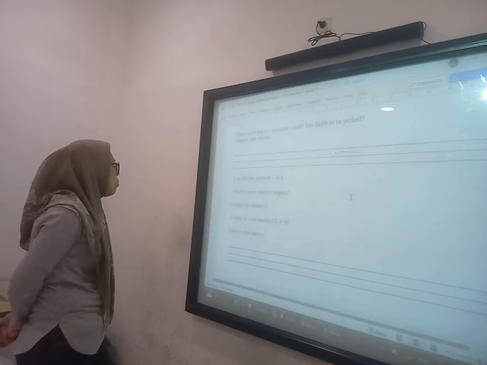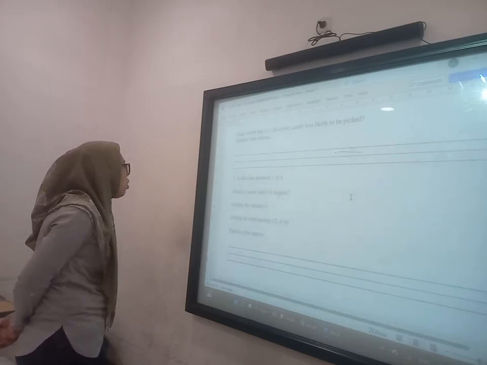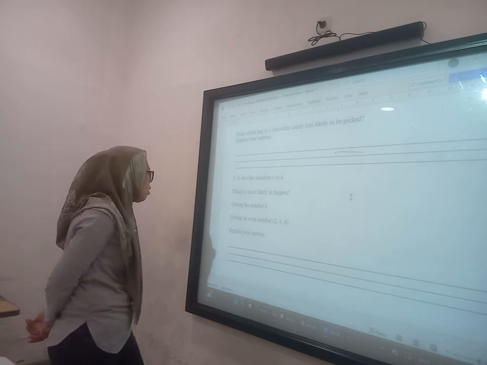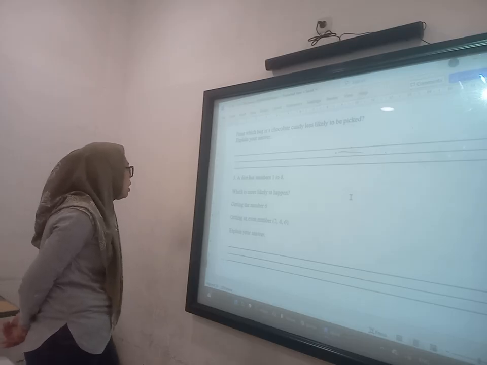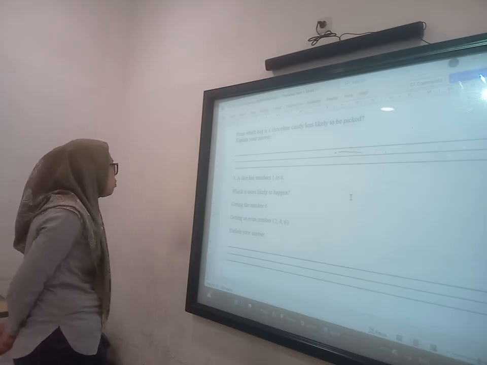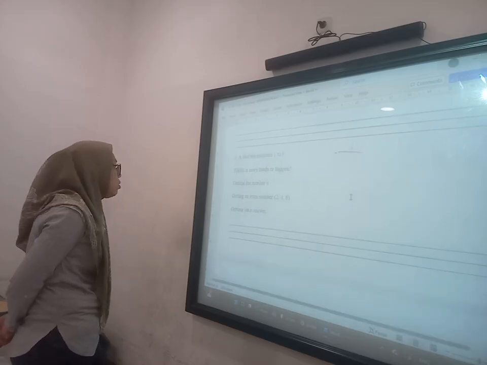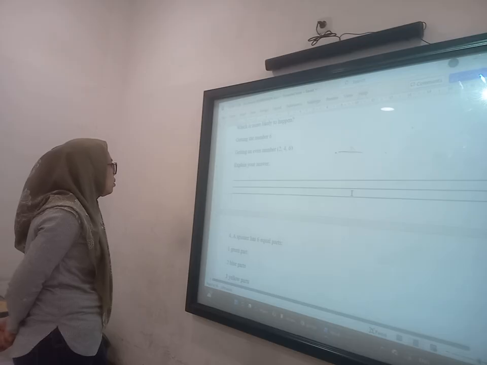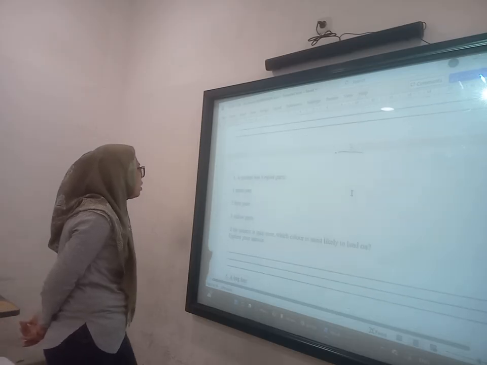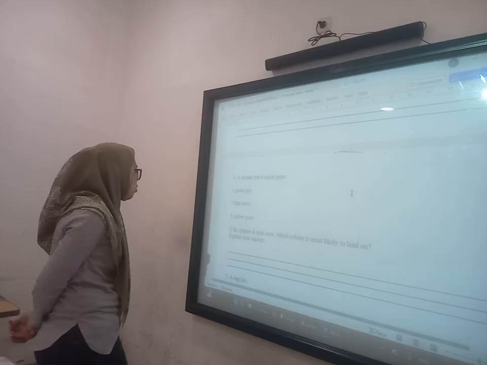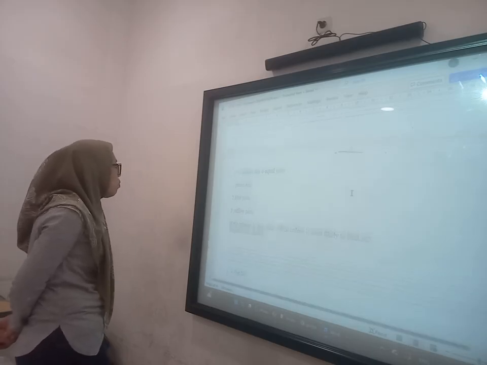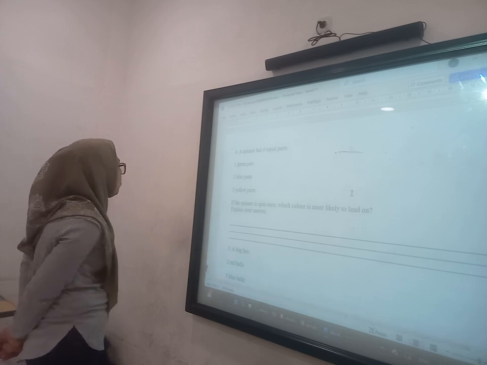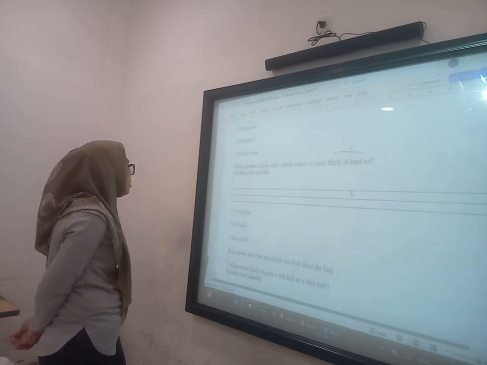A dice has numbers 1 to 6. Which is more likely to happen, getting the number 6 or getting an even number: 2, 4, 6? Explain your answer. So getting an even number, 2, 4, 6, is more likely to happen because there are more of them than just getting the number 6. Yes. A spinner has 6 equal parts: 1 green part, 2 blue parts, and 3 yellow parts. If the spinner is spun once, which color is most likely to land on? The answer is the 3 yellow parts because it's greater than the other colors.